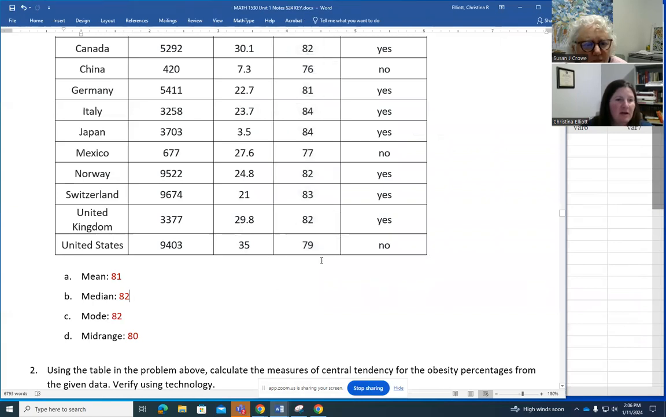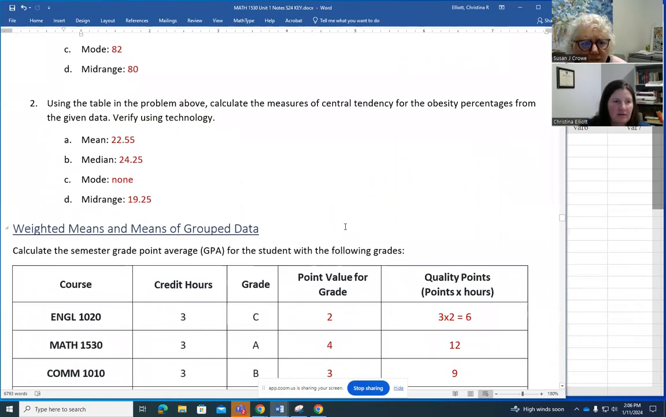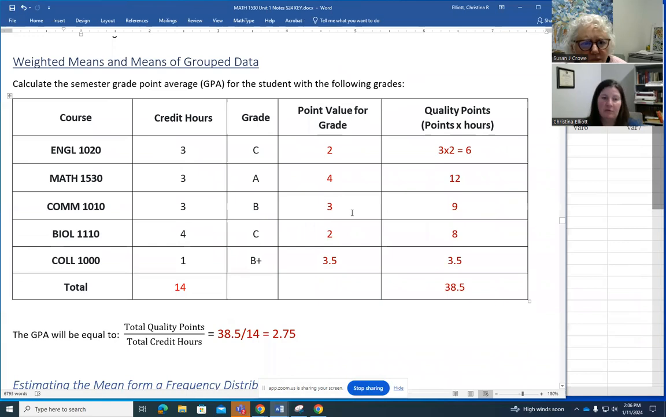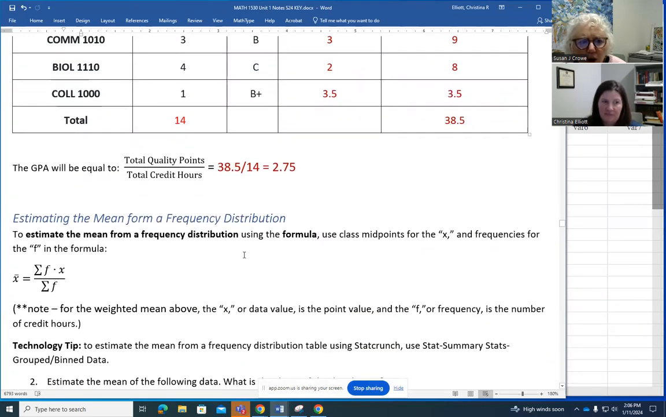And so we want you to use technology to find those. The next part of this section is about weighted means and means of grouped data. So what if I didn't have a list of data, but instead I had something like this GPA example, which we'll go through, or a frequency distribution? Oh, yeah, we're going to look at both, aren't we? Yep, we're going to look at both.